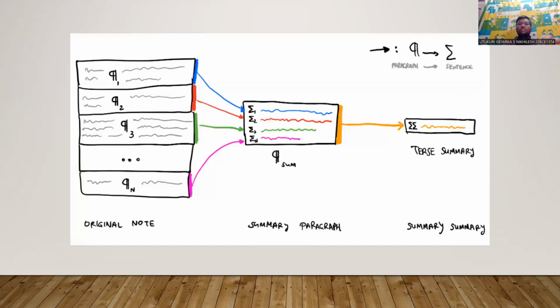Here is another simple representation, where the original note has different sets of paragraphs. Each paragraph is summarized into a very small summary paragraph. Then those summary paragraphs are summarized again to give a very small summary of the entire data. Either the summary paragraph or the summary gives the same meaning as the original note, even if we don't read the original note. Generally, for preparing for exams, we make small important formulas, important sentences and everything. It is the same thing.